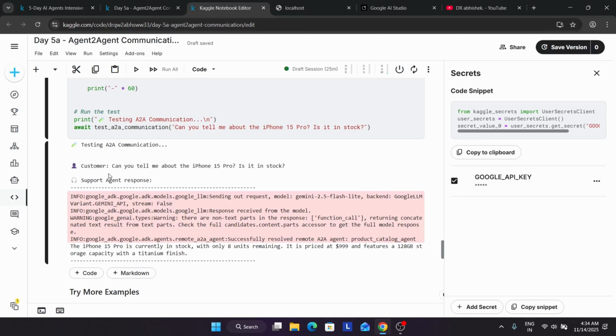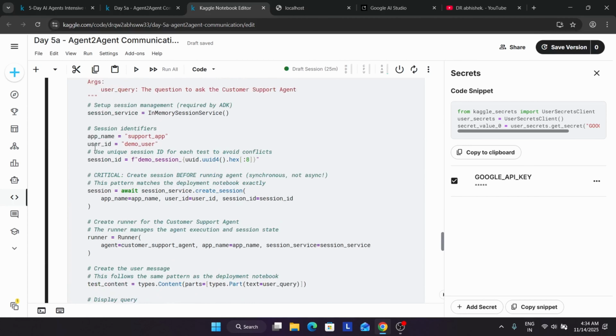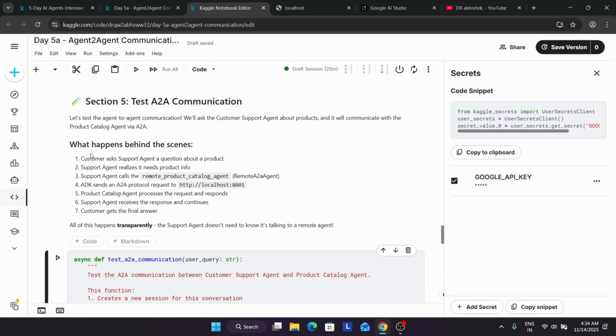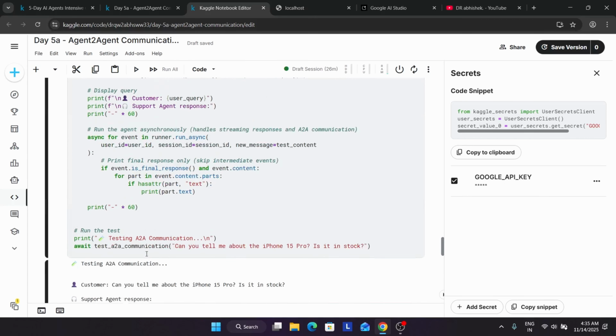So like this, it just updates it, and the price and features, you can see all these things are available over here. So what it does, basically, behind the scenes: the customer asks the support agent a question about a particular product. Now the support agent realizes that it needs product info, regarding the iPhone 15 Pro in this case. So it just calls the remote agent, the catalog agent we can say. Then it sends the A2A protocol request to the local host or the server, and then it processes the request and responds to us, and then the final answer is given to the customer. Okay, so like this we have completed.